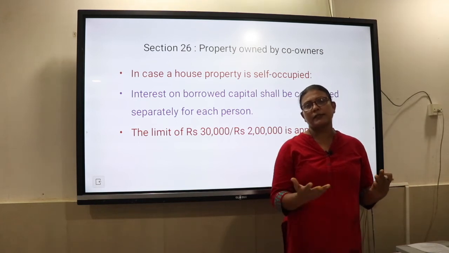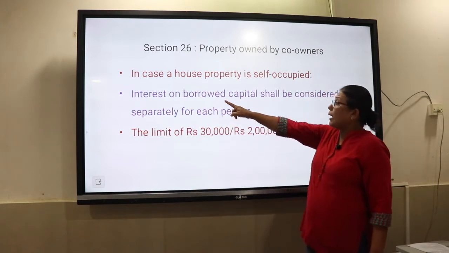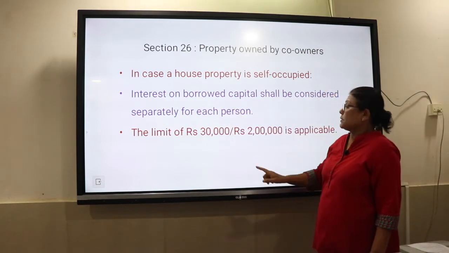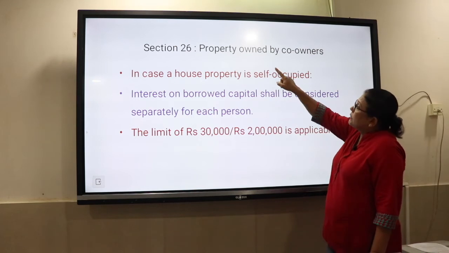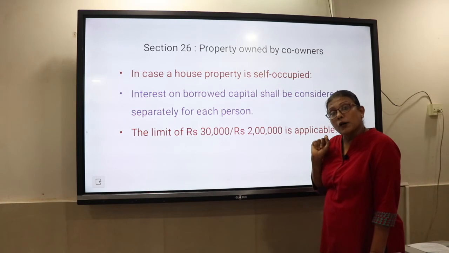But if it is for repairs and renovation, then it will come up to 30,000. Similarly, Y will do. So, they can claim interest separately for each person and the limit will remain. This is in case of property owned by co-owners when it is a self-occupied house property.